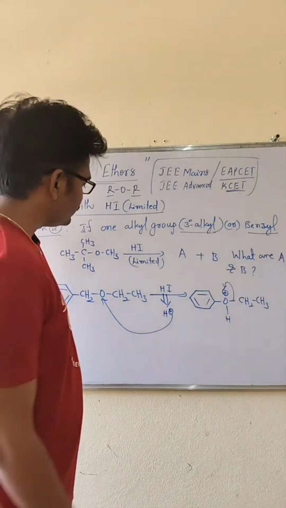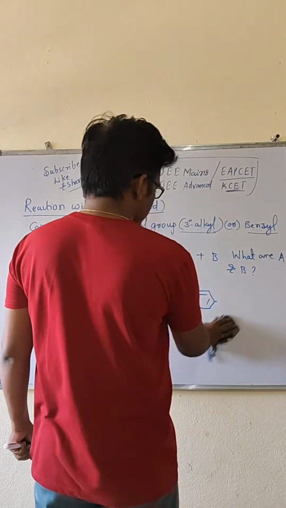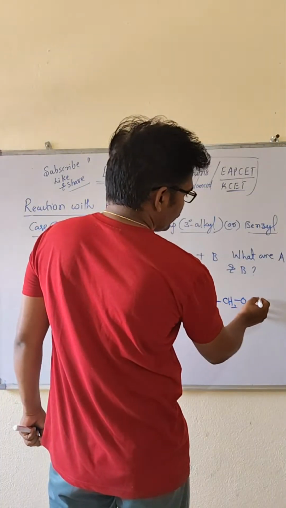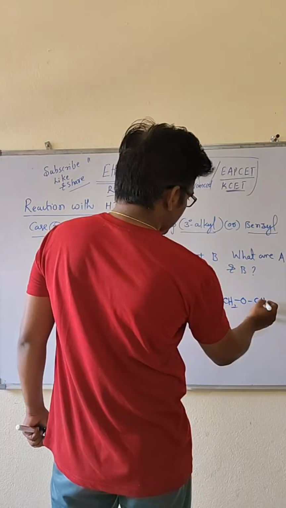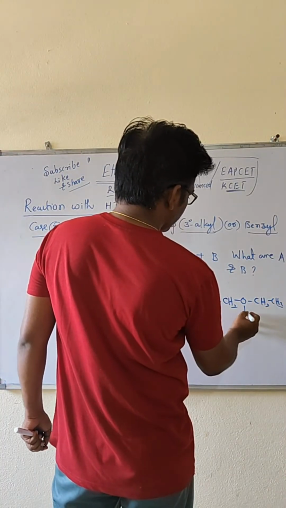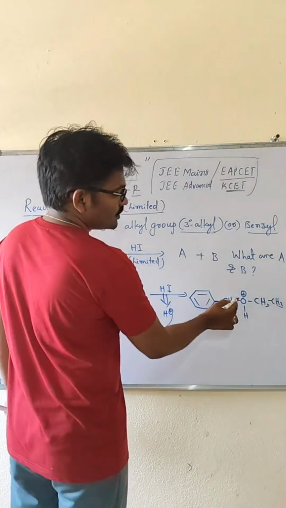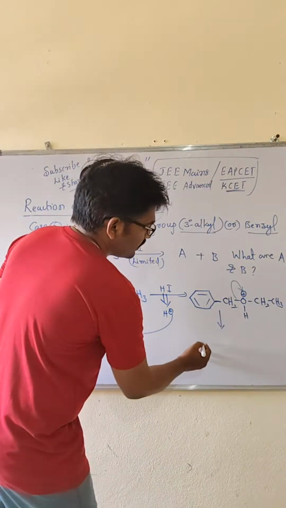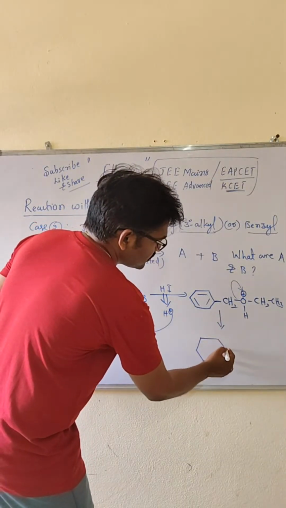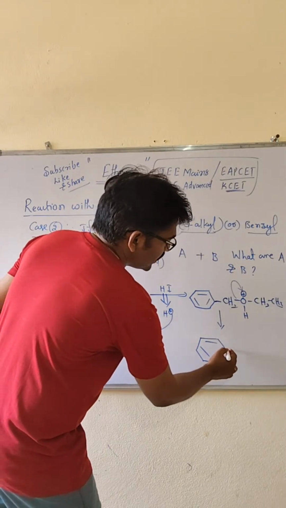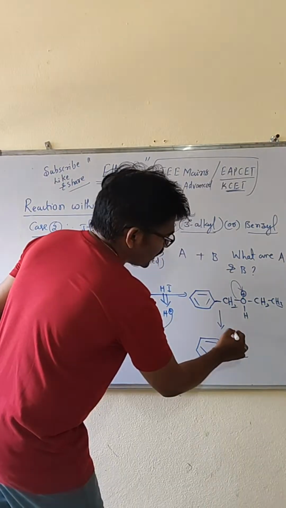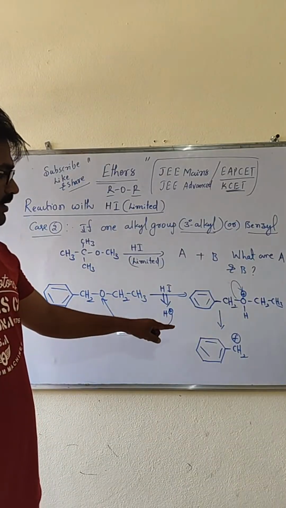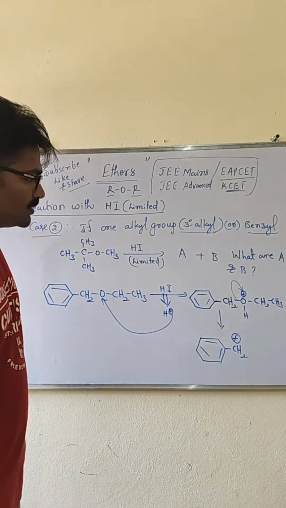I'm very sorry, CH2 also is there: CH2-O, then CH2-CH3, then H. So here a positive charge is there, so the bond will shift towards that. When it shifts that way, what happens? The benzyl group, then a CH2 plus carbocation is formed. It is a stable carbocation when compared to the tertiary. So tertiary and benzyl carbocations will have almost the same stability.